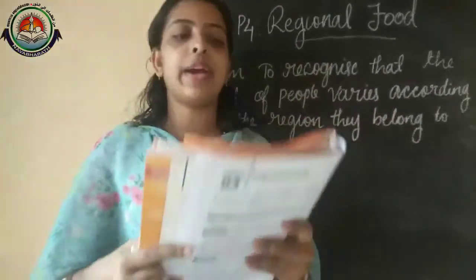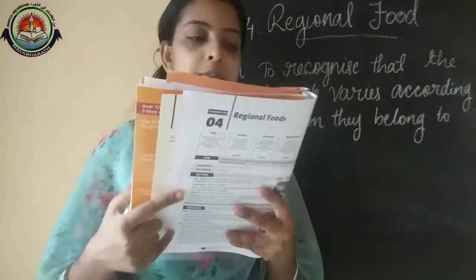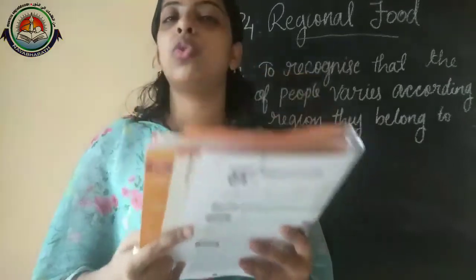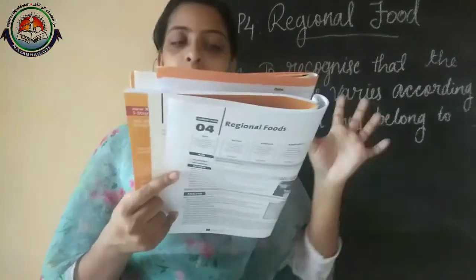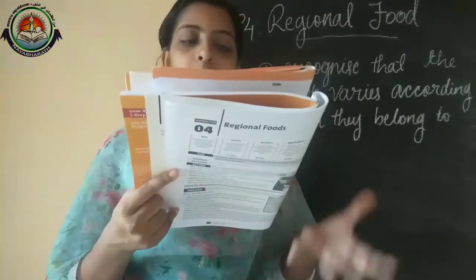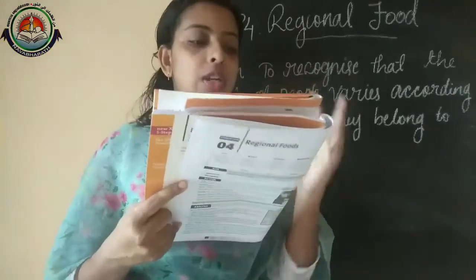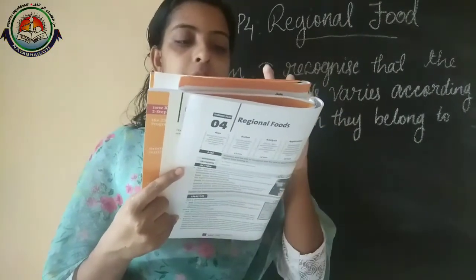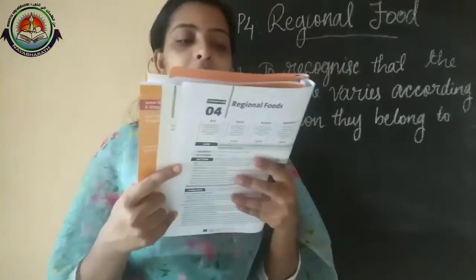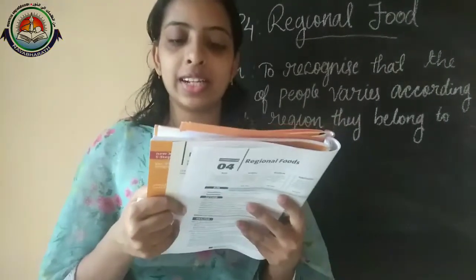First question: here are some food items. Identify the regions to which the food belongs. In the first one, in this picture, some parts are not that clear. But you can see that fishes are there, so fish curry and rice is famous in Bengal or East India. Then the next one you can easily recognize: it is idli, dosa, vada and so on.